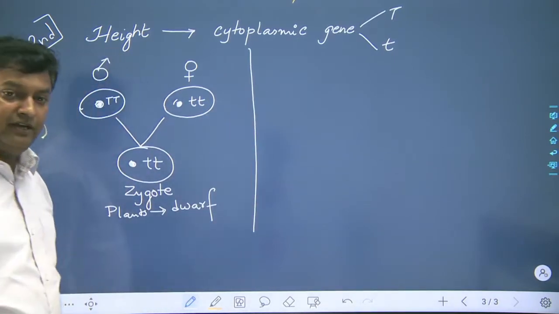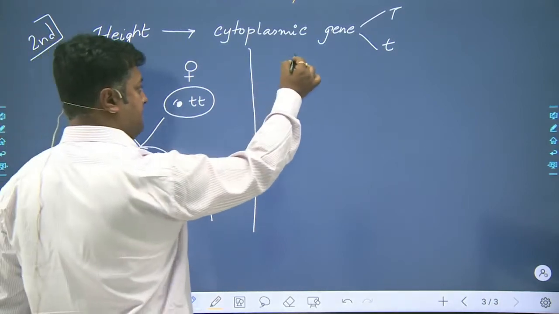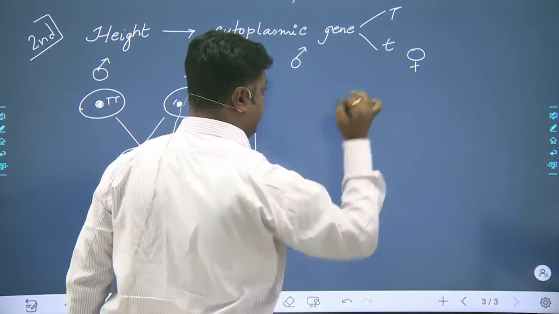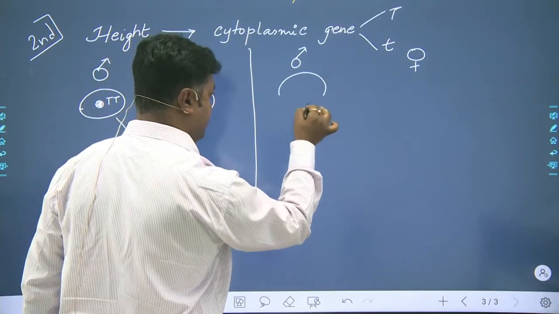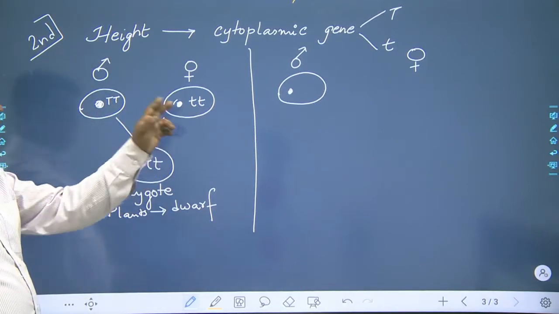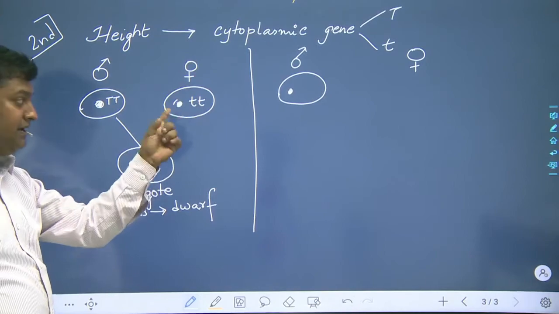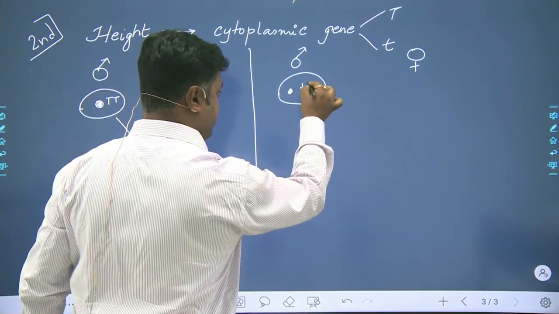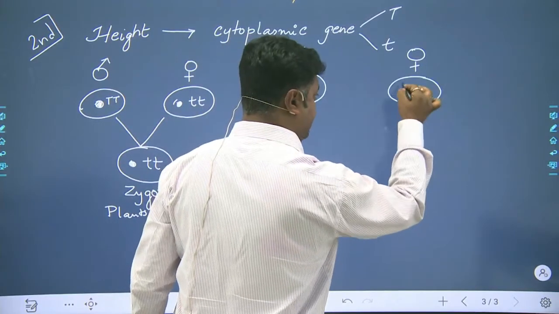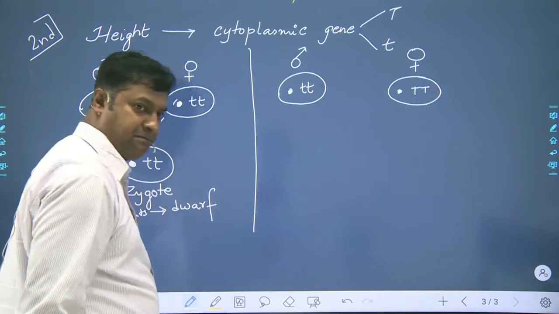Now we will be performing the reciprocal cross of the same. Here we have taken again the male and the female. Now again the gamete, this will be the nucleus. Now we will be alternating the sexes. So here small t we had taken as female, but here small t we will be taking as the male, whereas the female gamete will now be the nucleus and capital T.